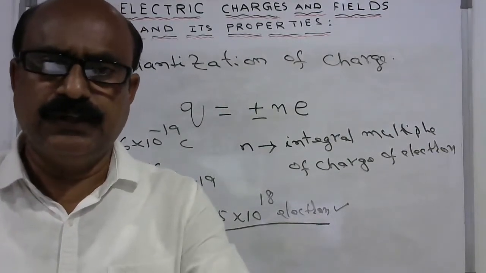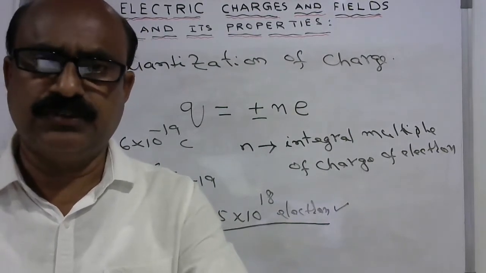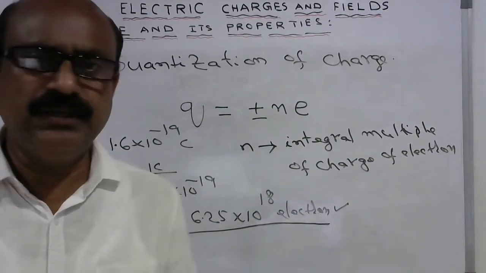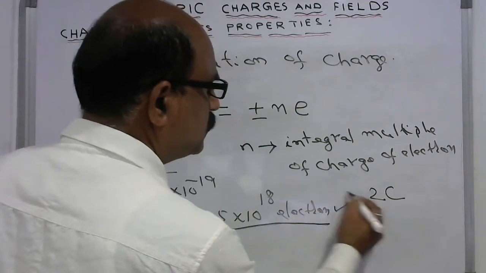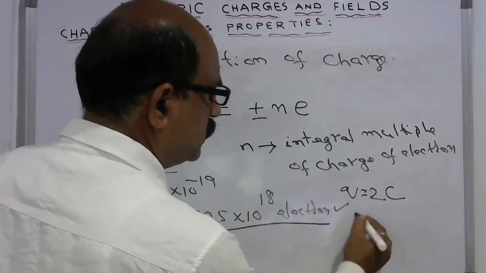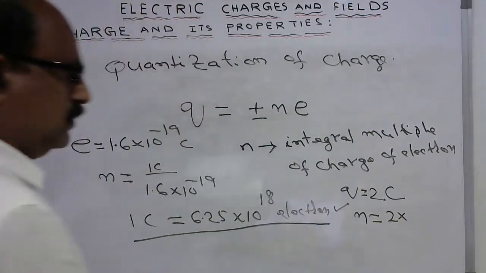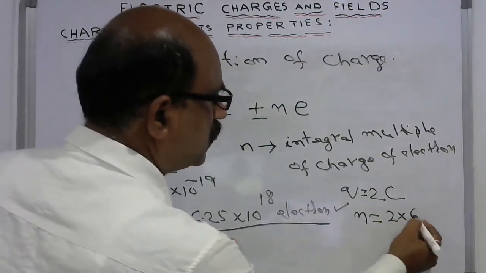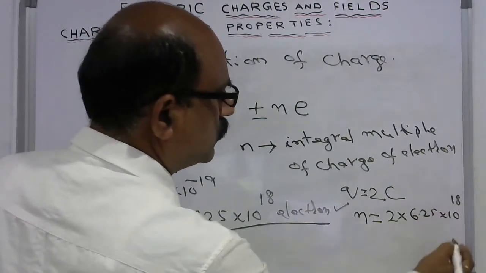Suppose a body has 2 coulombs of charge. How many electrons are there? The number of electrons is equal to 2 into the equivalent number of electrons for 1 coulomb, that is 2 into 6.25 into 10 power of 18.